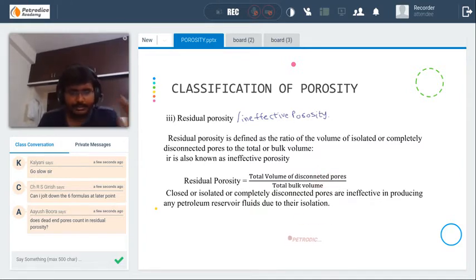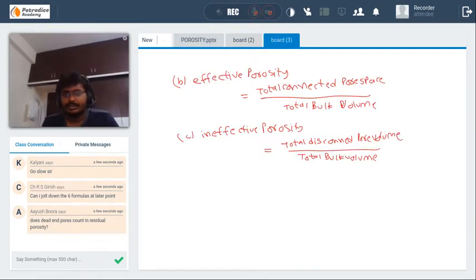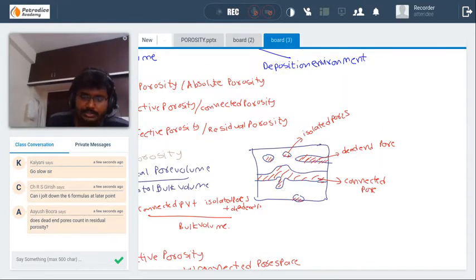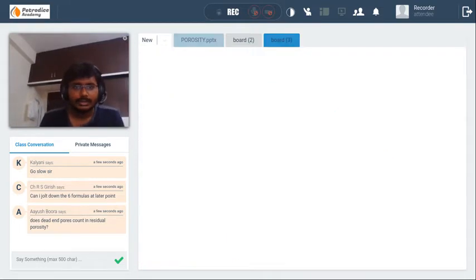Does dead-end pores come in residual porosity? Yes, actually, yes. The dead-end pores come in isolated porosity only because it is the ineffective porosity. It does not contribute to the production of oil and gas. So it does come under residual porosity. That's a good question.